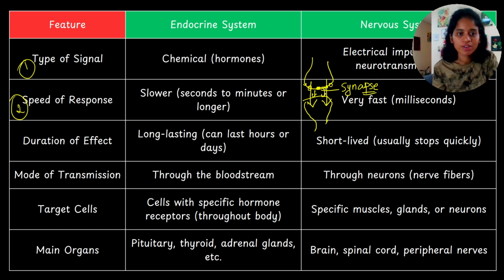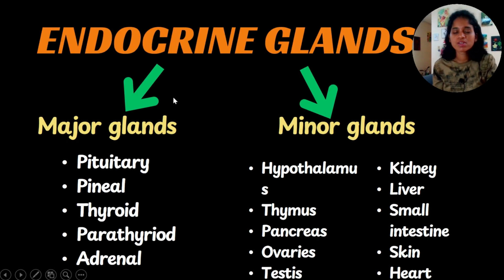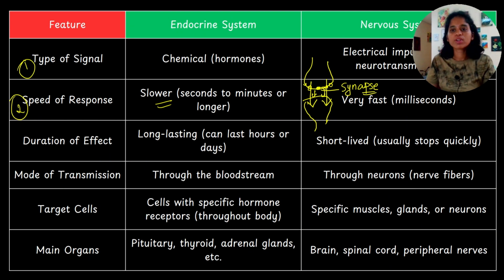But in the case of endocrine system, the speed of response is slower, because hormones are circulating in the bloodstream. The blood has to reach the heart first, and from the heart it has to be pumped into different parts of your body. So it will take time.